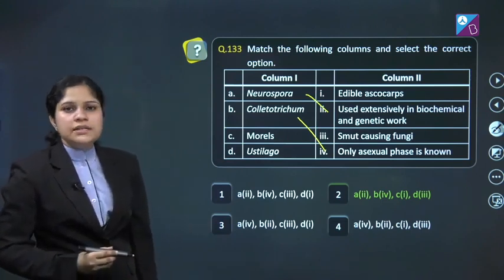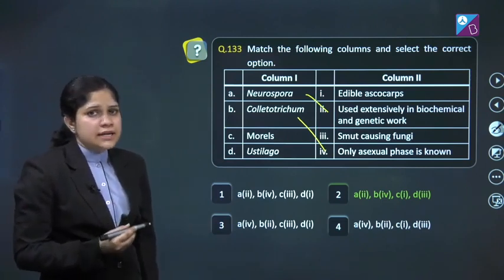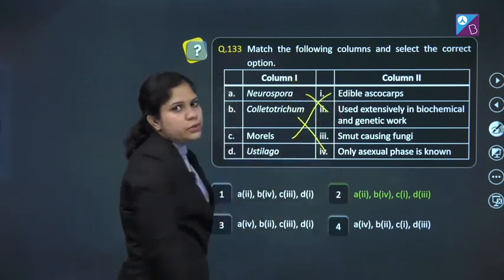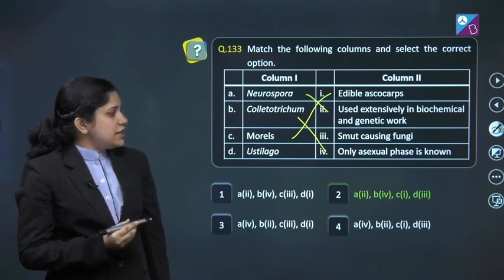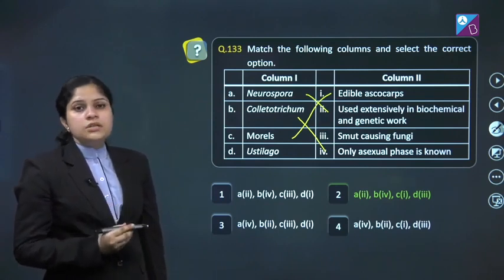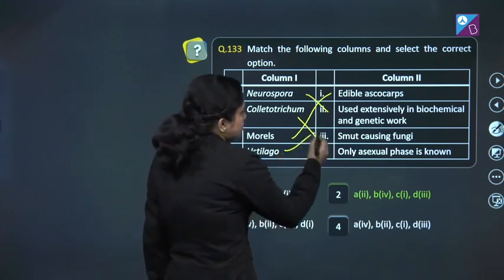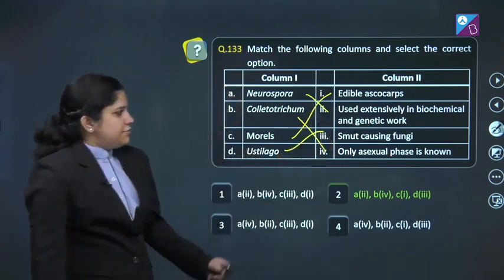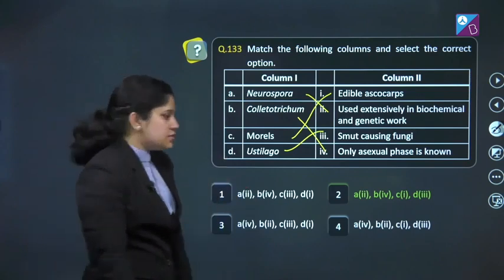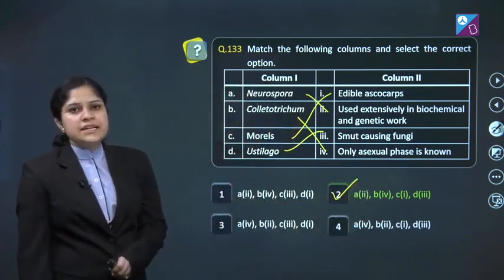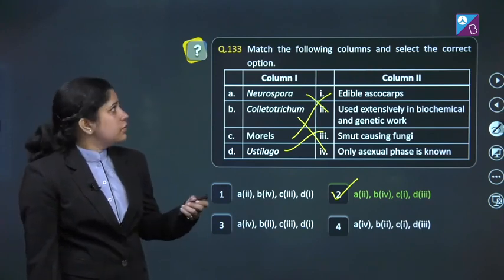Morels. Morel is a member of ascomycetes and the ascocarps, which are the fruiting bodies, are edible. The Ustilago belongs to basidiomycetes and is responsible for causing smuts. If we analyze all the options, the correct answer of this question is option number 2. Let's proceed to the next question.